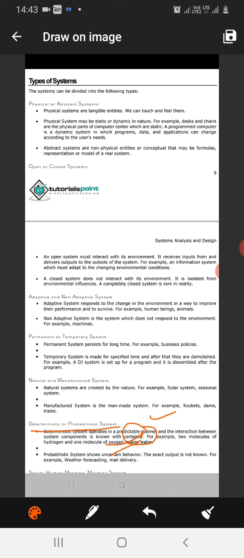A probabilistic system shows uncertain behavior; we don't know the result of that system, like the weather: we don't know what the nature of the weather will be in the future.